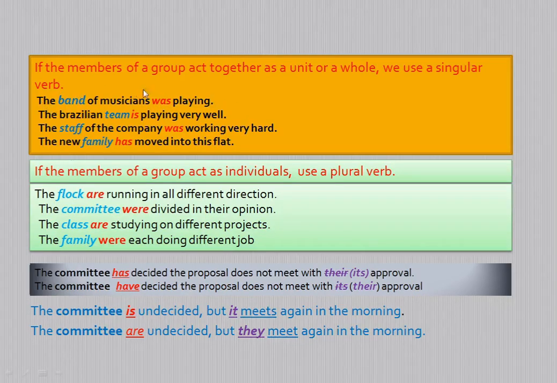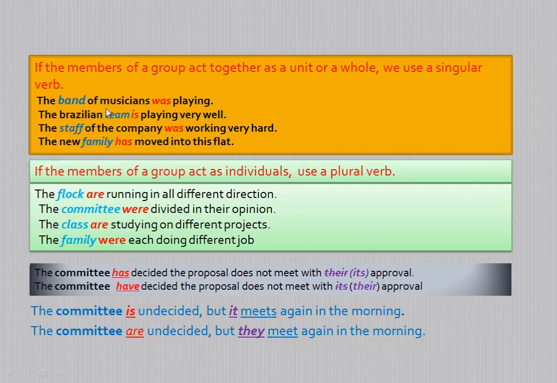We can also say the band of musicians is playing. We cannot say the band of musicians are playing when we think that the band is acting as a whole. Let us go through the second example. The Brazilian team is playing very well. Here the Brazilian team is the subject, and is playing very well is the predicate part. The team is a group of players.